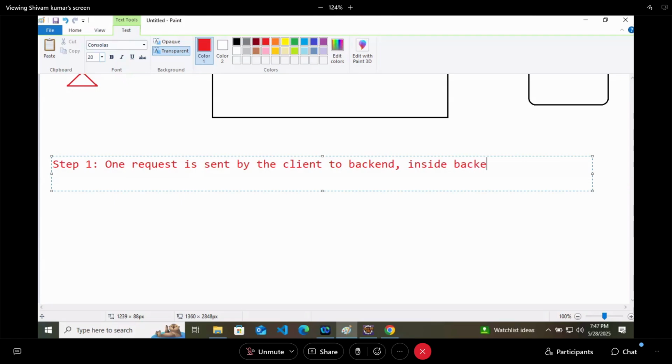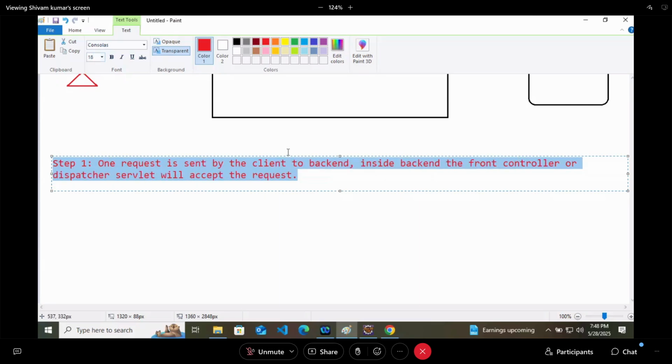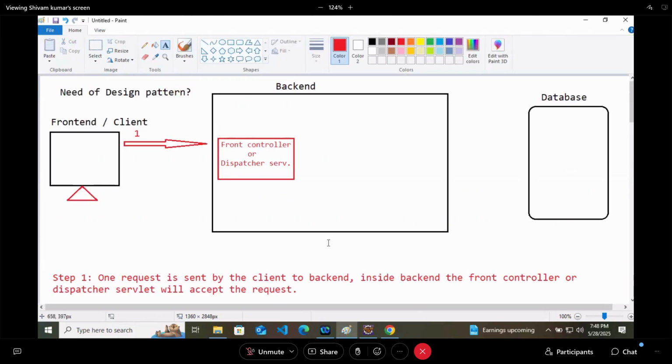Inside the backend, the front controller or dispatcher servlet, the names are different but the person is the same, will accept the request, saying that okay, we are here to accept this request. That is your step one, very simple.